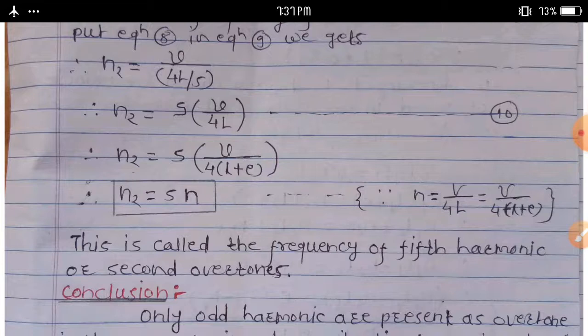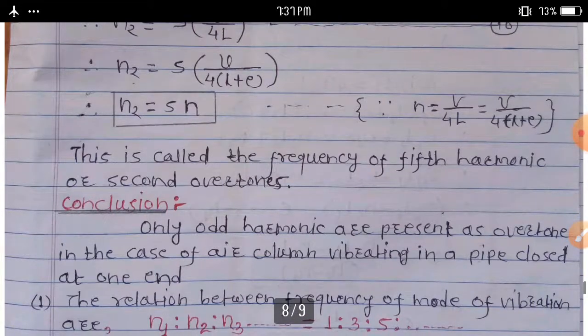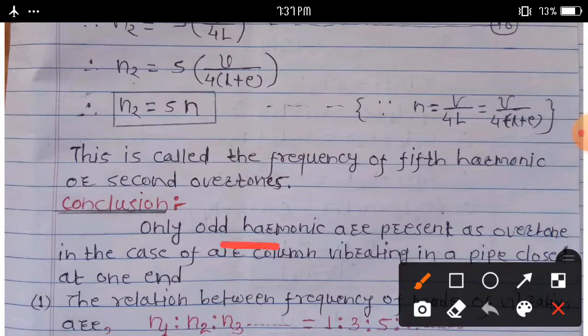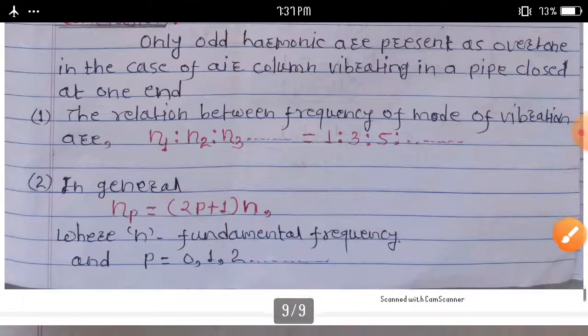Then we conclude here: only odd harmonics are present as overtones in the case of an air column vibrating in a pipe closed at one end. Firstly, we can write the summary here.